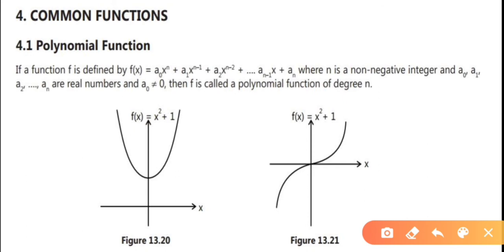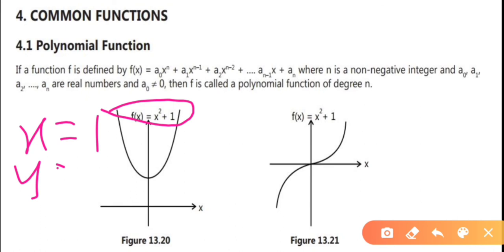Let us substitute in this function f of x equals x square plus 1 and try to plot a graph. When x equals 1, what do we get here? Just substitute: 1 square plus 1 is 2. So when x is 1, y is 2, this point.